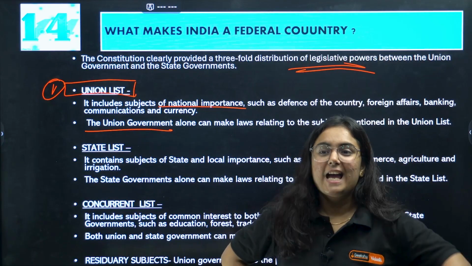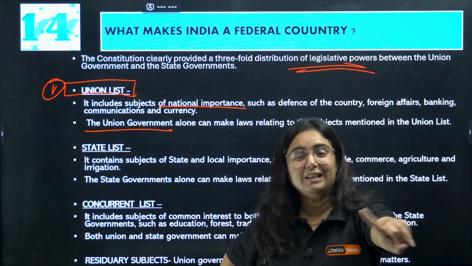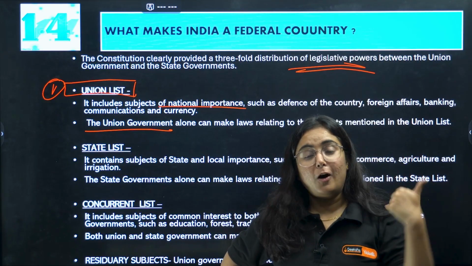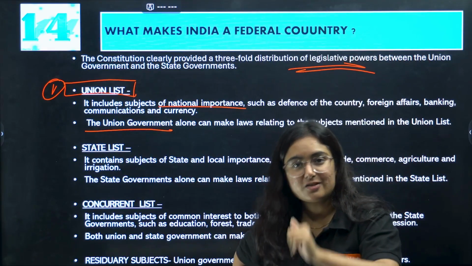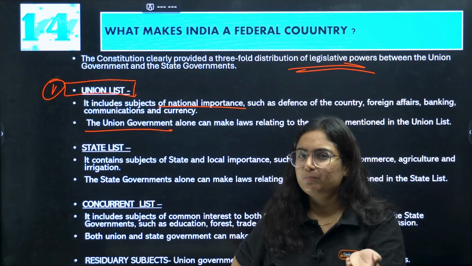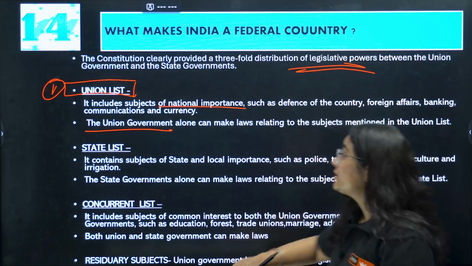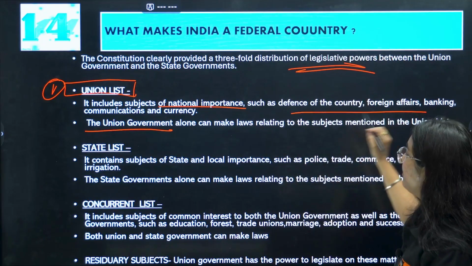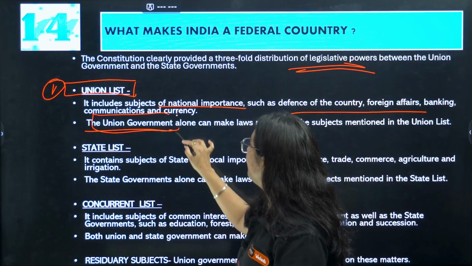Getting my point? Hence, defense of the country should be in the hand of central government. Foreign affairs should be in the hand of central government. Currency. Imagine every state of India has its own currency. Will it be a blunder? Yes. So there are subjects of national importance to be legislated by union government.